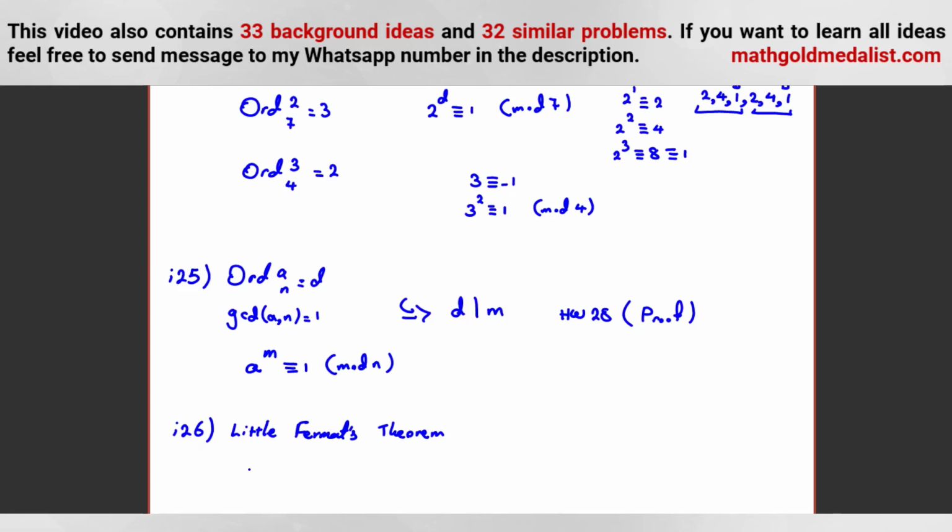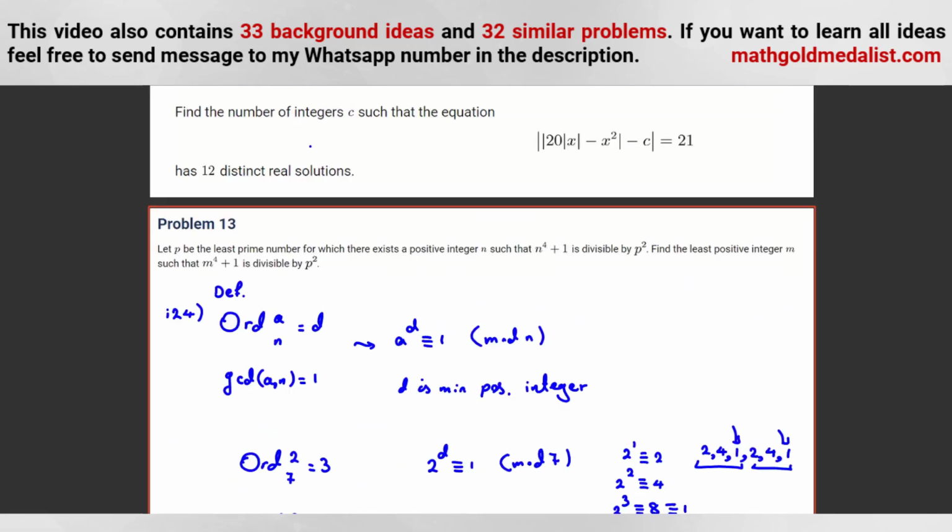It says: suppose p is prime and GCD of a and p is 1, or p doesn't divide a, then a to the p minus 1 is congruent to 1 mod p. Okay, now we want to use these things to solve the problem.